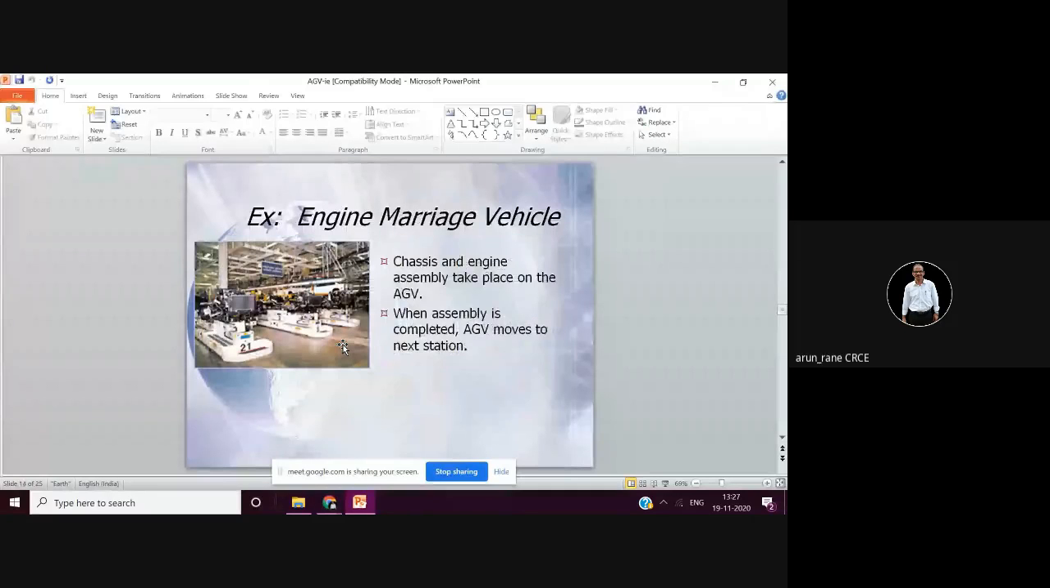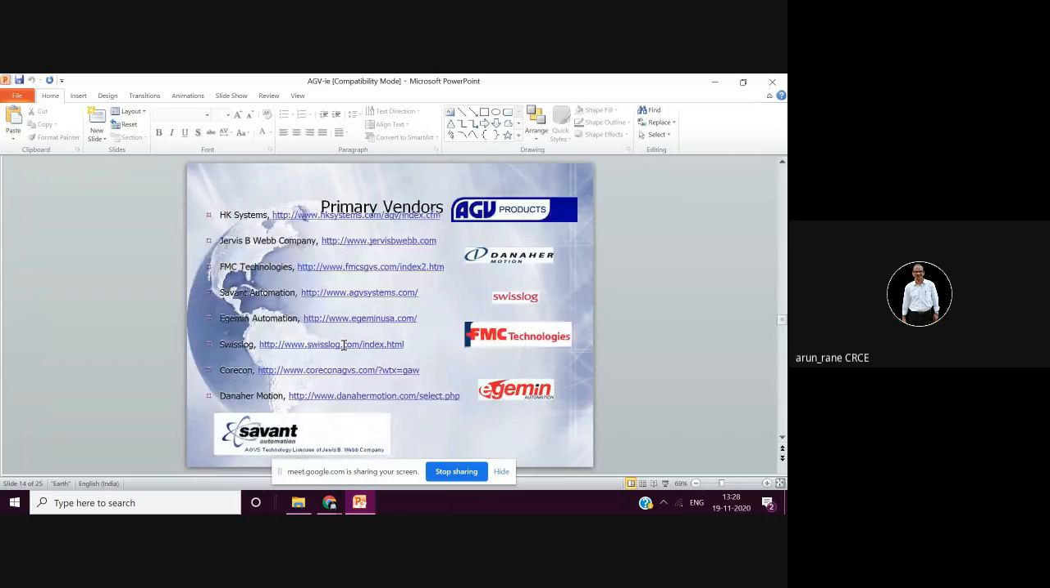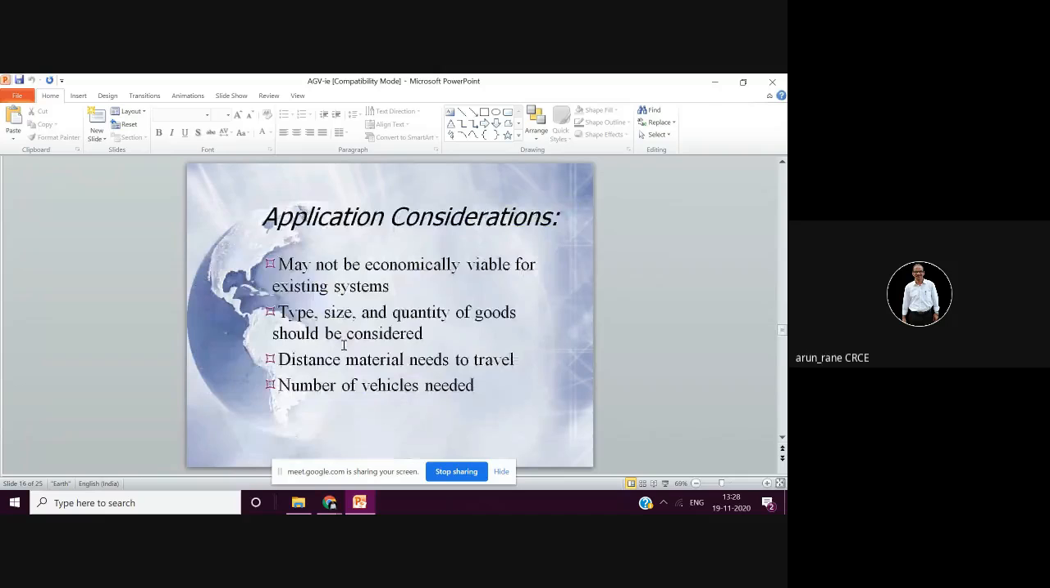This is the engine marriage vehicle. What does marriage mean? It means you are assembling your engine onto the chassis. That is called engine marriage. Even for the body, we have something called body marriage. Body marriage means they drop the body on top of the chassis, and then we fix it with bolts from below. So that is called body marriage. That was all about AGV.